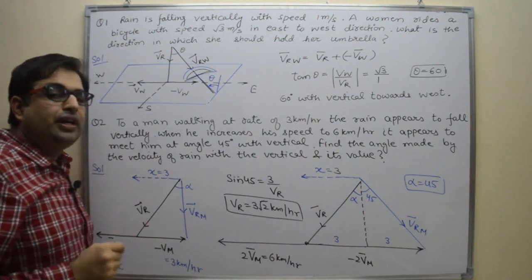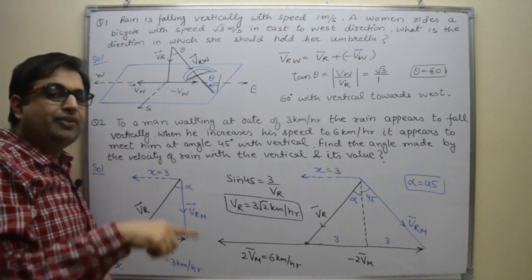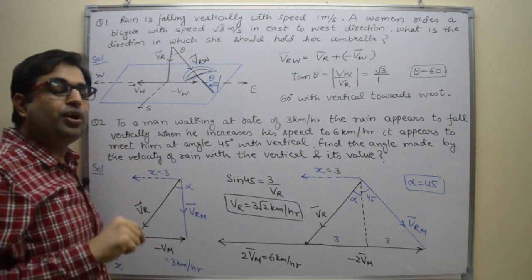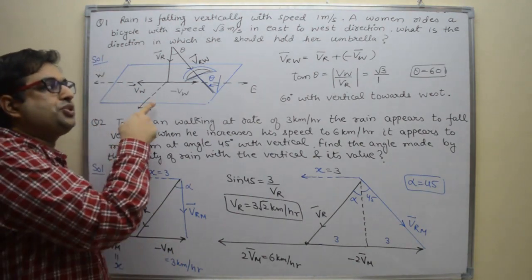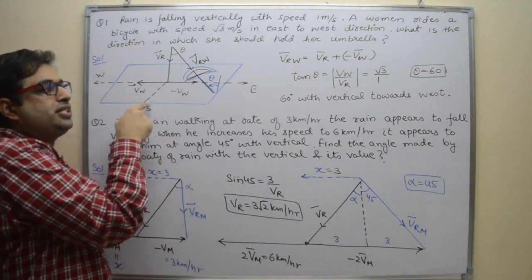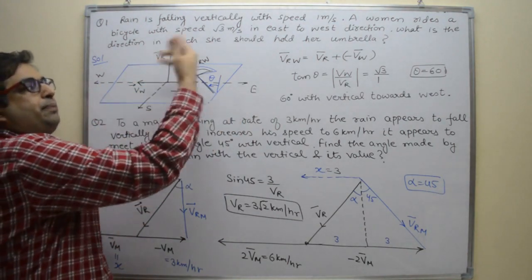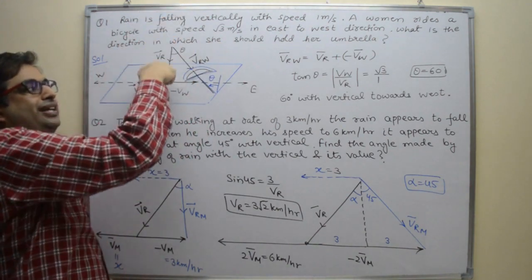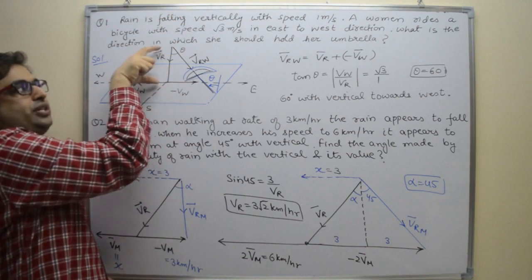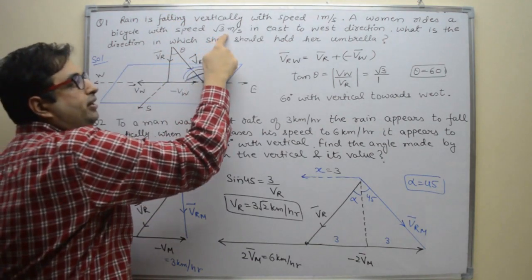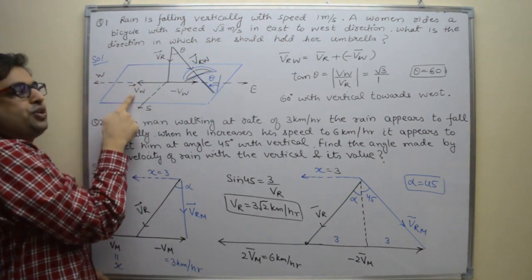So first of all, in physics, whenever you get vertical downward direction or vertical upward direction and north, south, east, west, whenever you get this condition in the question, always draw this 3D diagram. In this 3D diagram, we are representing east, west, this is south, and the opposite is north. And this is vertical downward direction. So velocity of rain is in vertical downward direction. So this is velocity of rain. Woman moving in west direction with speed root 3. So this is velocity of woman.